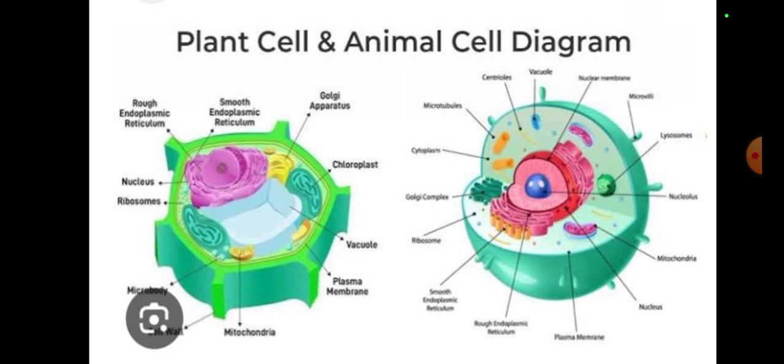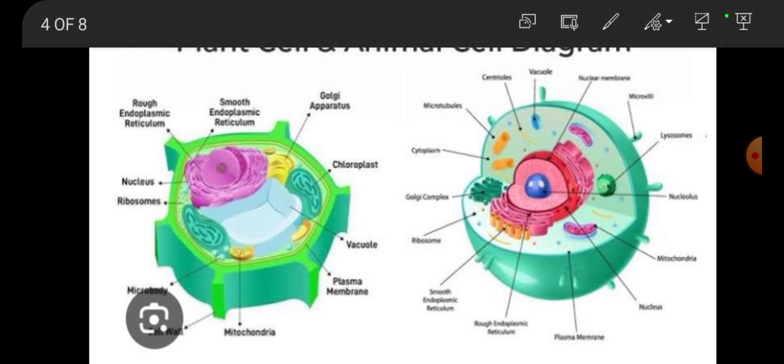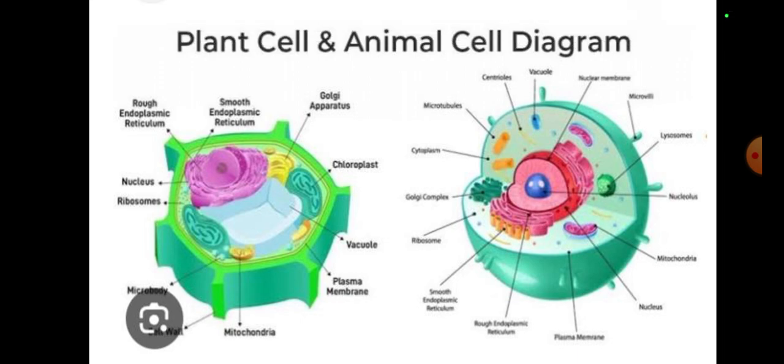I was saying that a plant cell has a single large vacuole, and an animal cell has many small vacuoles. What is a vacuole basically? First of all, let me tell you about the location of the vacuole. It's present in the cytoplasm. Its function is the storage of materials filled with water. The storage of materials filled with water is in the vacuole.